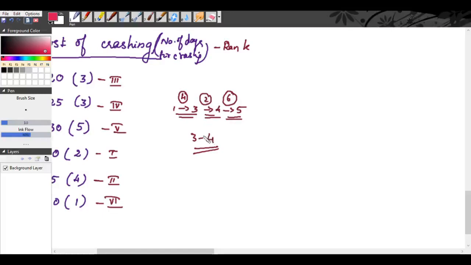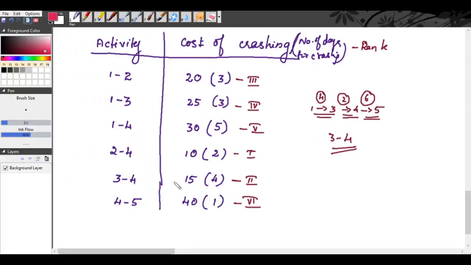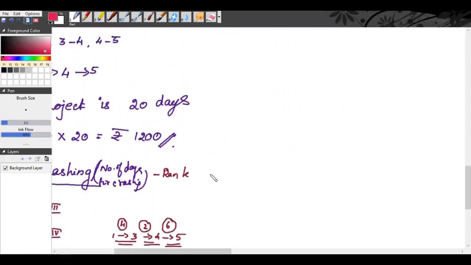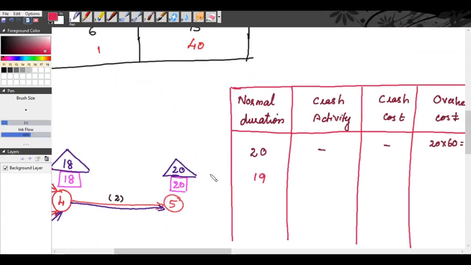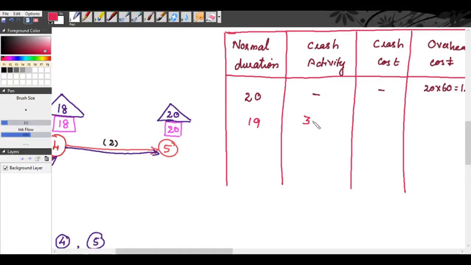So 3, 4 has to be crashed, and this activity 3, 4 can be crashed for 4 days. Okay. So we will crash the activity 3, 4. So this activity you are crashing for the first day. Totally you can crash it for 4 days.